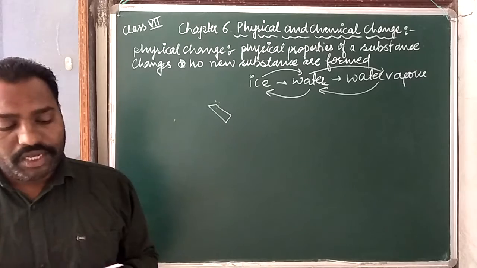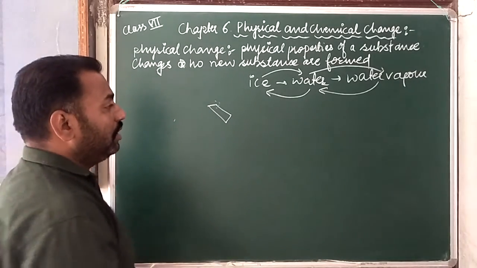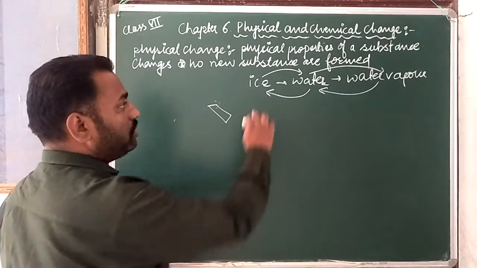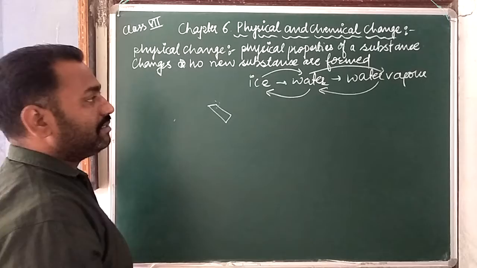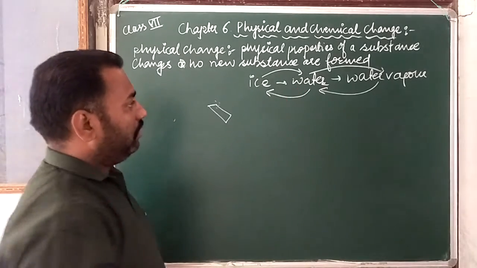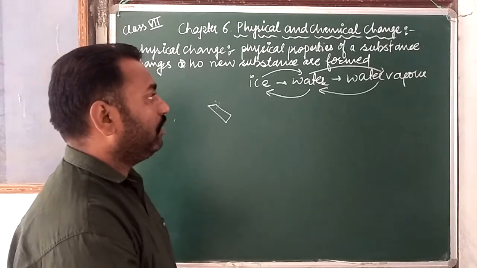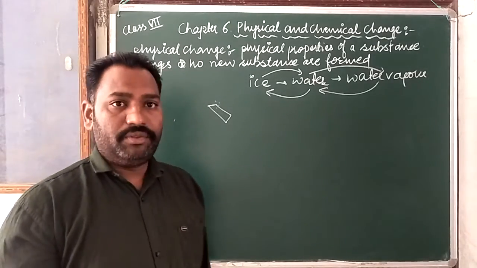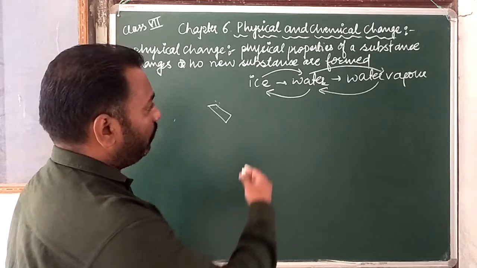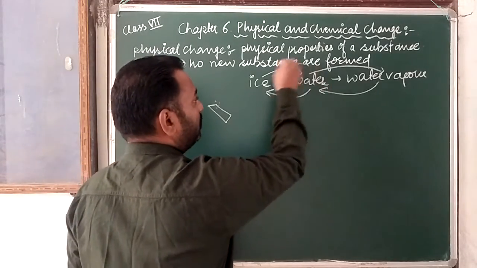Okay, so the change may be reversible or irreversible. These are the reversible changes. It means once we melt this ice, we can get water. Then again the water can be turned back into ice, because on melting and freezing there is no chemical change, and their properties are just the same.